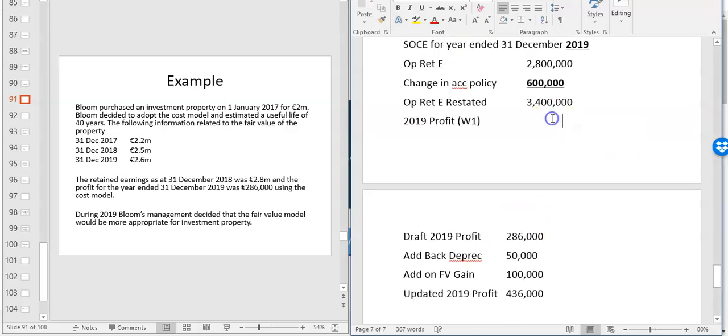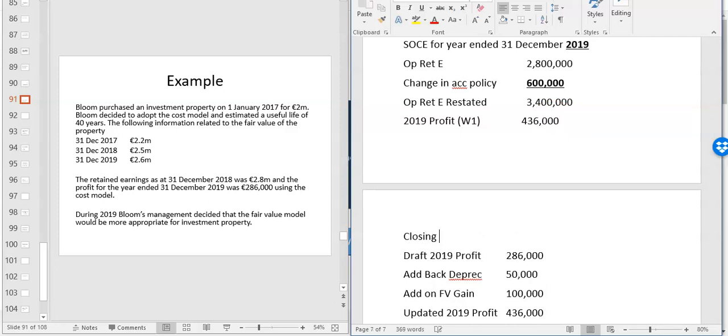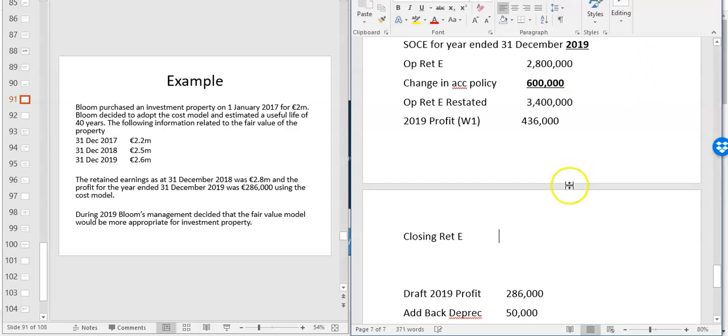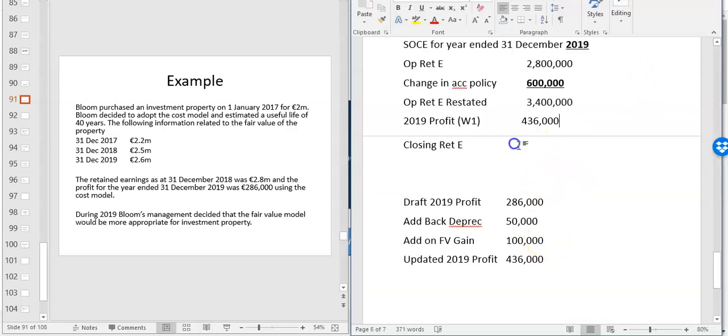And you slot that in, profit for the year, 436. So that means your closing retained earnings at the end of 2019, just tie those together so it's easier to read, is 3.836 million. All right, so there's a bit of work there to get used to where those figures are coming from and to get an idea of what's going on.